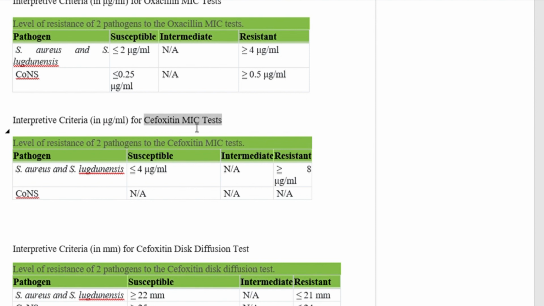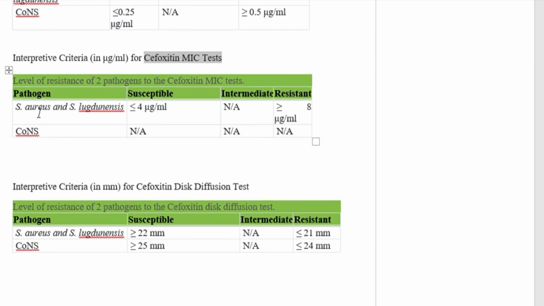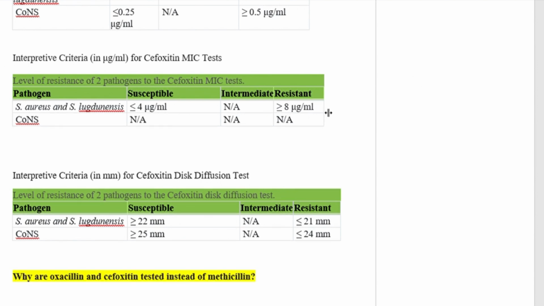So interpretive criteria in microgram per ml for cefoxitin MIC test. Remember, we're not talking about disk diffusion here. Staphylococcus aureus and Staphylococcus lugdunensis are considered susceptible if the MIC is less than or equal to 4 microgram per ml, while there is no value for intermediate, and it is considered resistant if the MIC value is more than or equal to 8 microgram per ml. There is no data for coagulase negative staphylococci when cefoxitin MIC test is done.